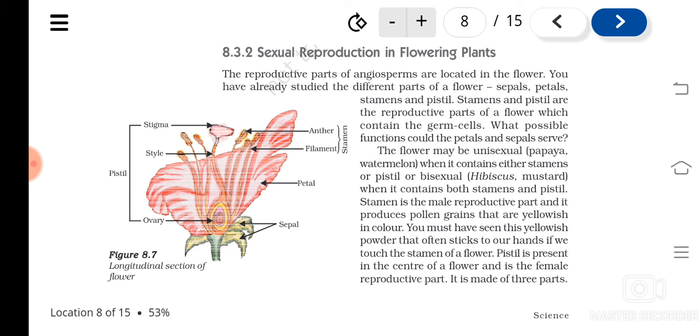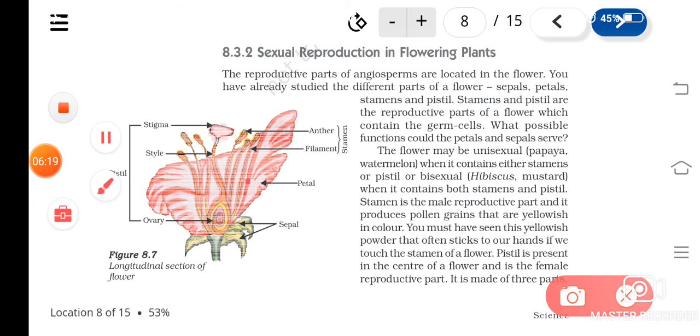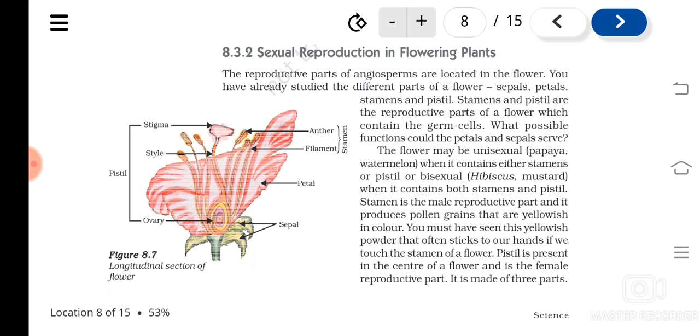And if you see the parts of a stamen, you can see a filament, a long filament, and then you can see an anther. Understood? So what are the parts of a stamen? Stamen consists of anther and filament. An anther will be there and a filament will be there.